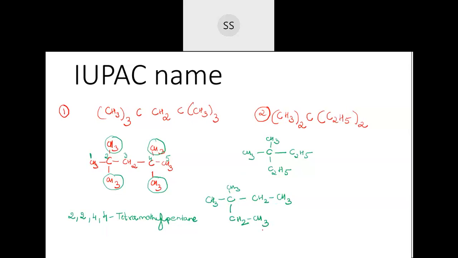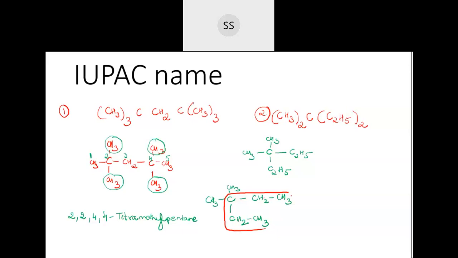From this side, see, this chain, I will mark it like this. This becomes the longest possible chain. I can't take this one. This is smallest. You see, 1, 2, 3, 4, I will get if I am taking the straight ones. But if you go down, you will understand there is 1, 2, 3, 4, and then 5 carbons. So this becomes the longest chain.